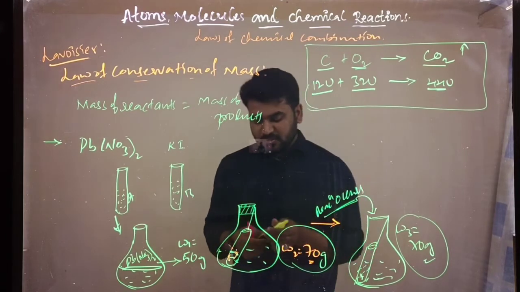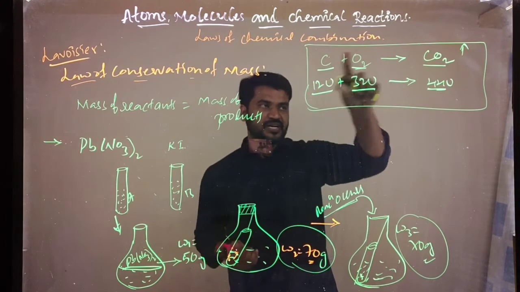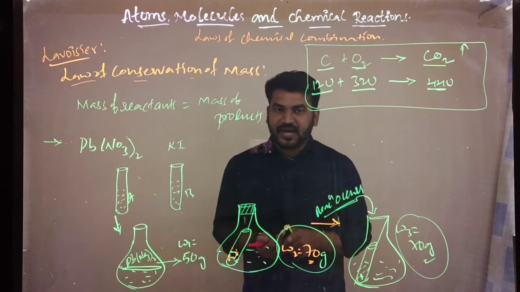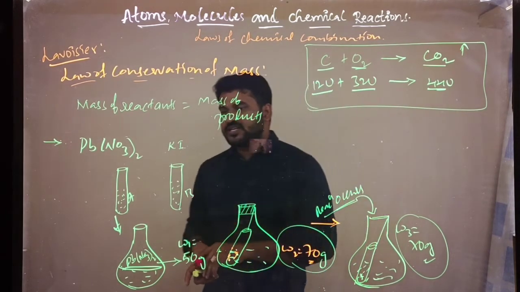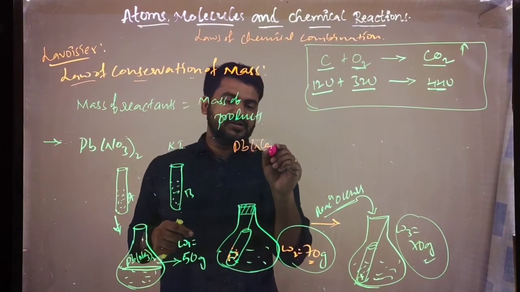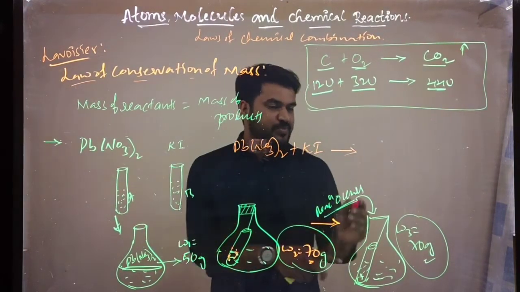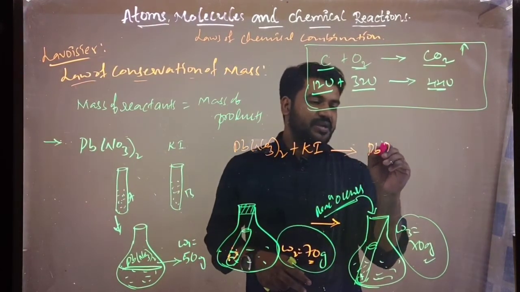Remember one thing: before you write this, you need to take a balanced equation. So for this, let us write the reaction here. What happens here? Pb(NO3)2 plus potassium iodide gives a product, PbI2.